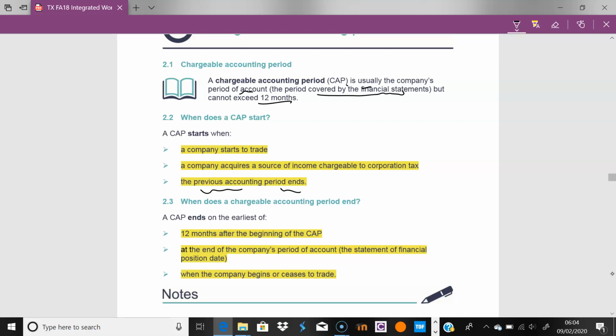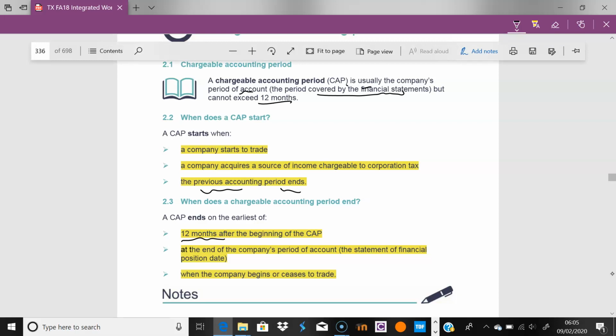Typically, we're not really dealing with this. Our issue very much is recognizing we can't have a period greater than 12 months, and we can have short periods. I think that's really the main thing. Typically, you would have a 12-month gap from the day of registration or from the day of recognizing it as a company.